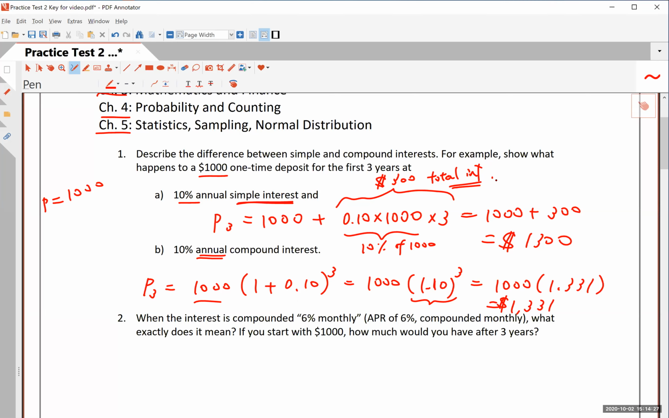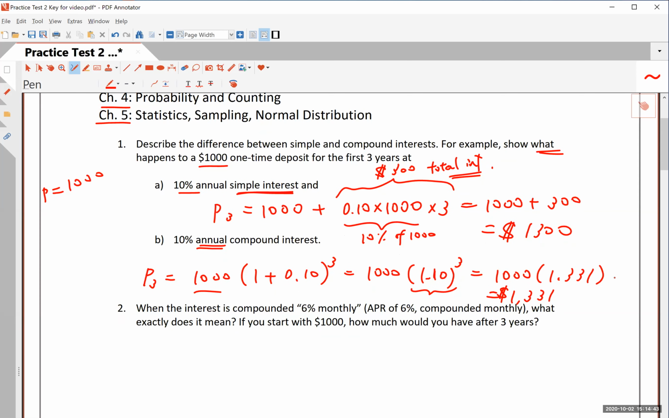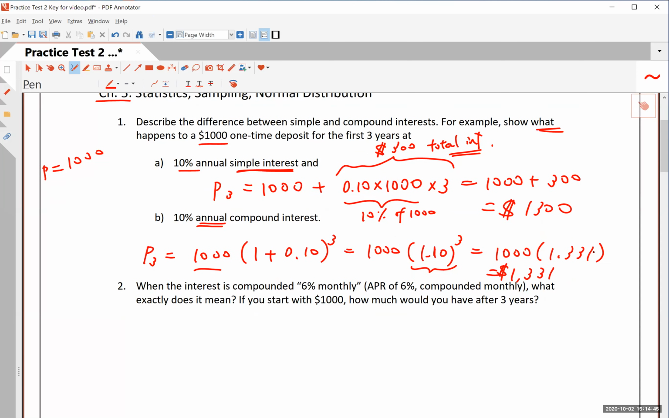All right, now in the answer key, which is typed up, I show you what happens each year, for year 1, year 2, year 3, and see the difference. That's certainly another way of doing this. But here I am just showing you what happens at the end of that 3-year period.